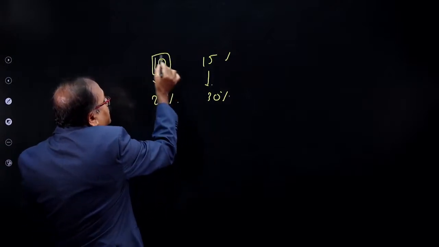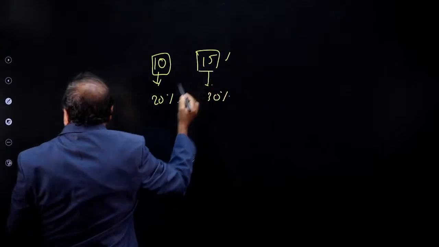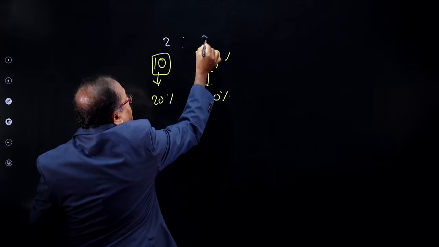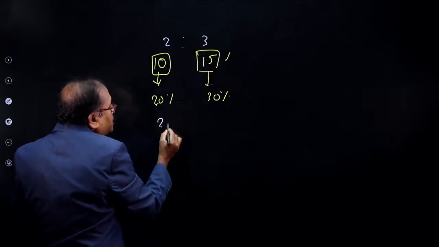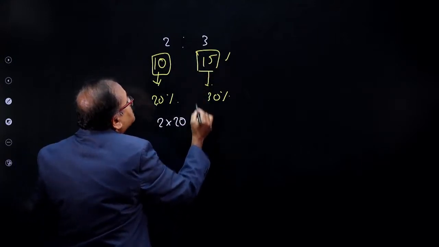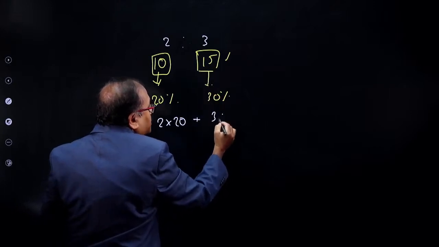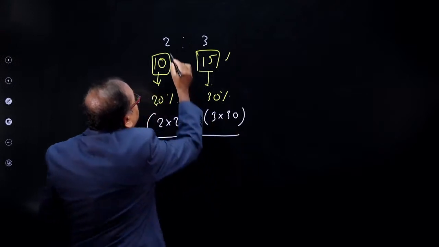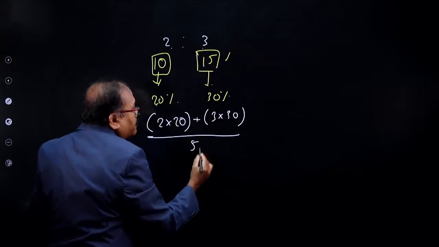You can take the ratio of 10 and 15, which is 2:3, and then 2 into 20 plus 3 into 30, divided by 2 plus 3, which is 5.